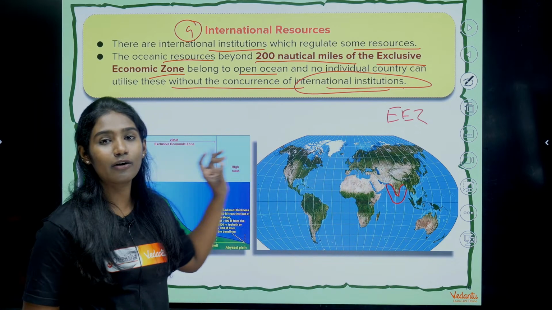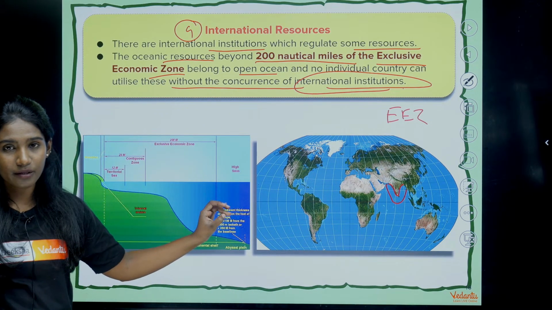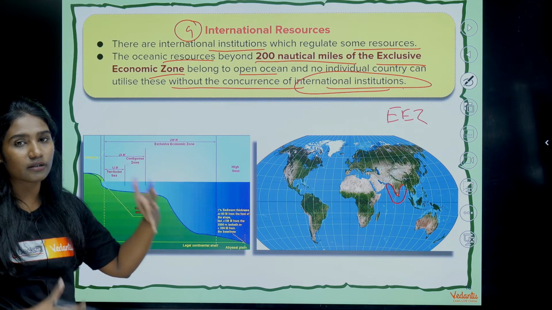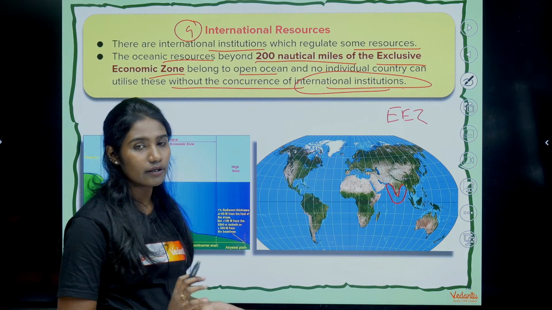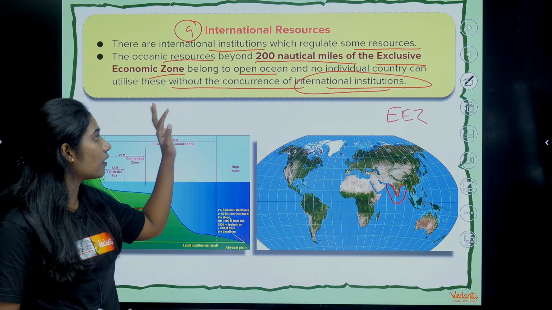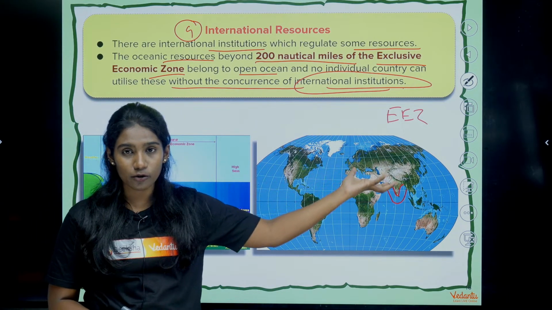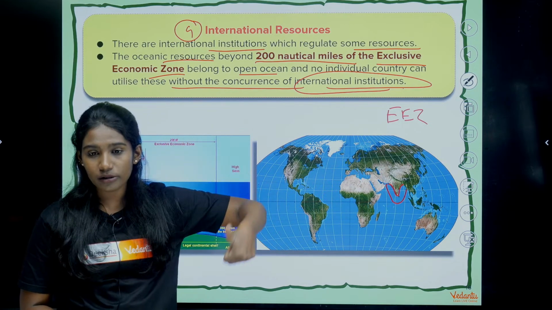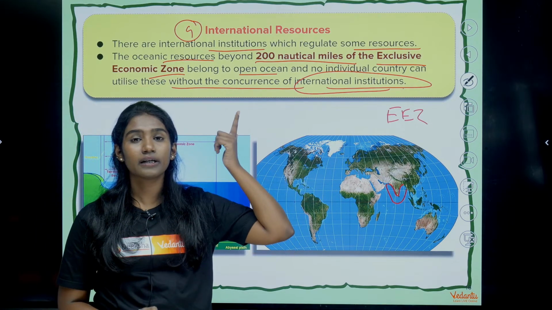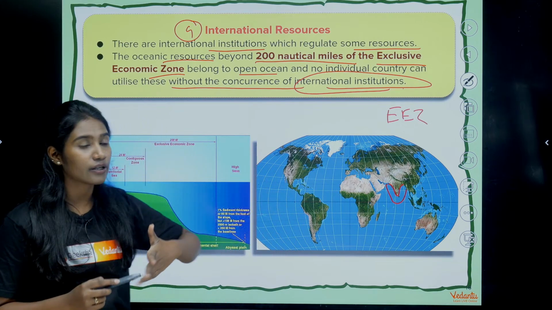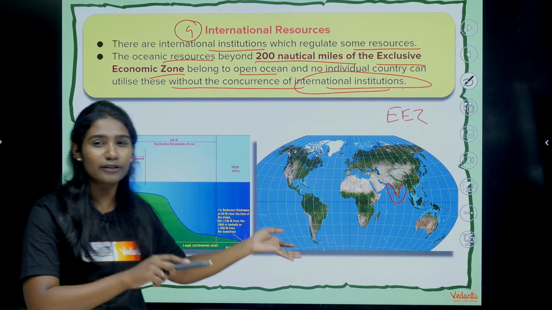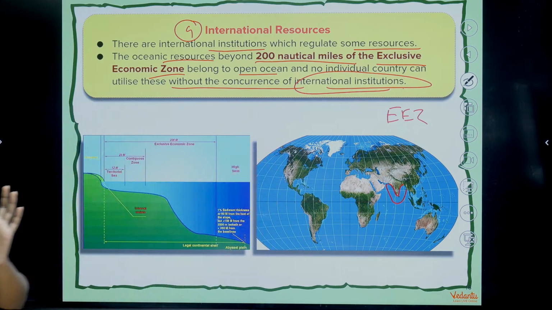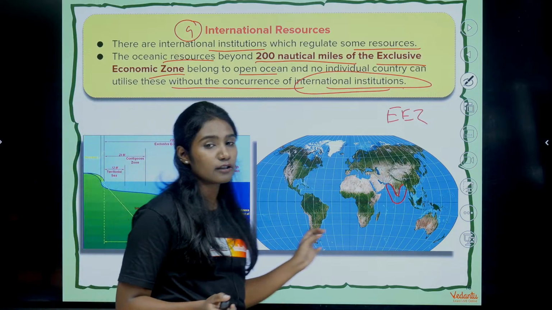The third was based on ownership, wherein we saw who owns the resource. Under ownership there are four types: individual resource, community resource, national, and international. You understood the difference between national and international resources, right? Clear with that?